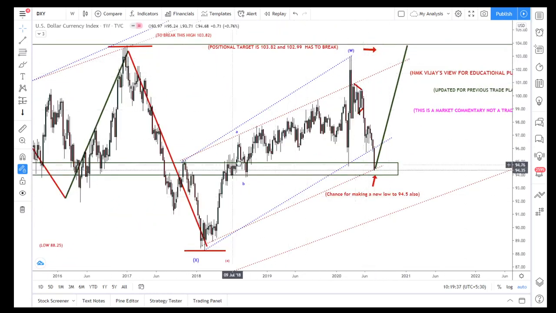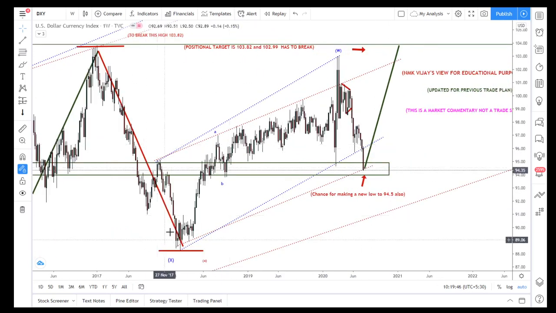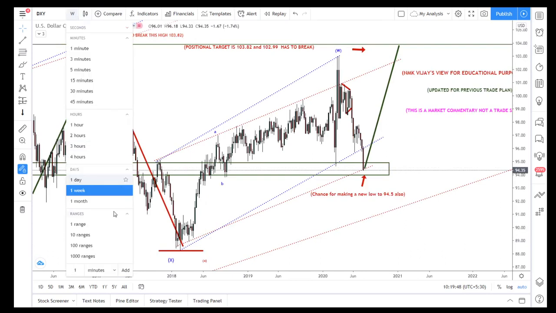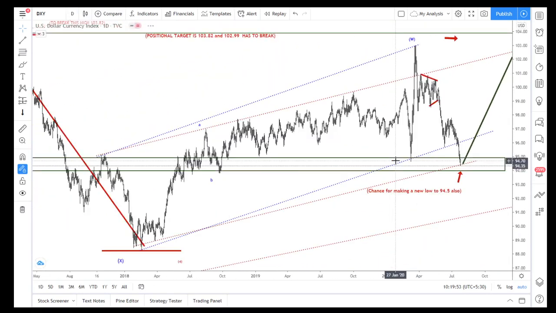So as per this, after the X once completed, we need ABC to complete the structure for Z. So here what happened here is, I will show you in the daily chart. This is A, B, C. This is the A, and B, 1, 2, 3, 4, 5, C is over. So here one A, B, C is completed.